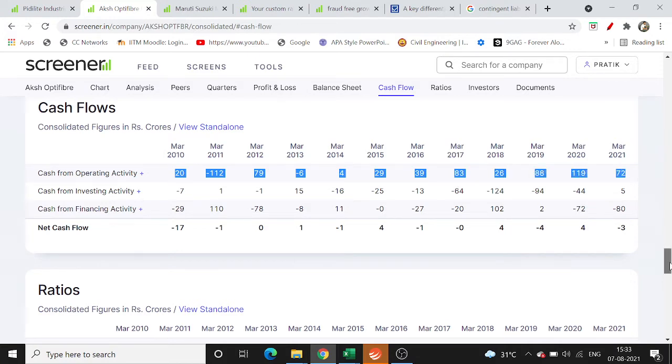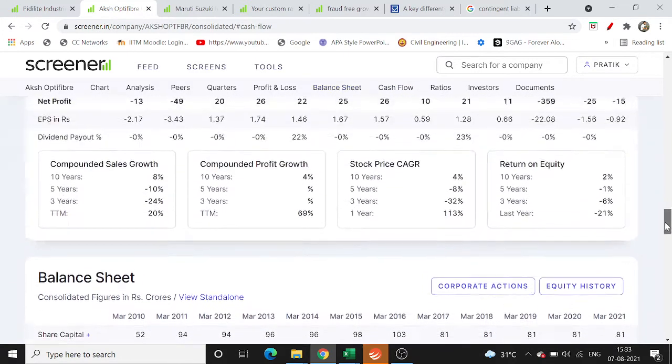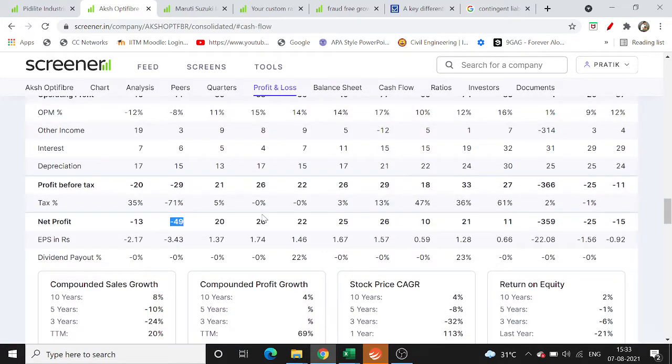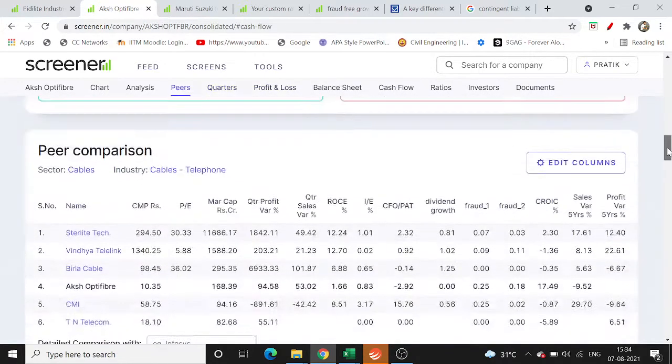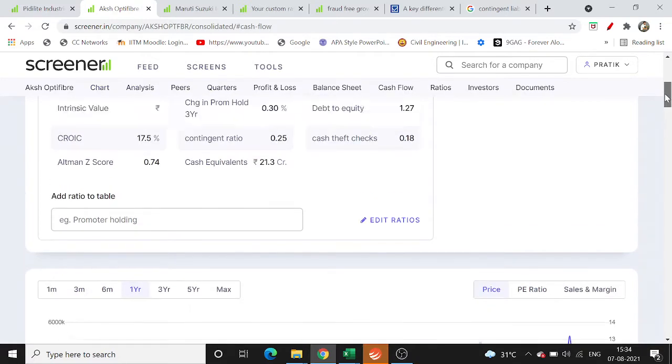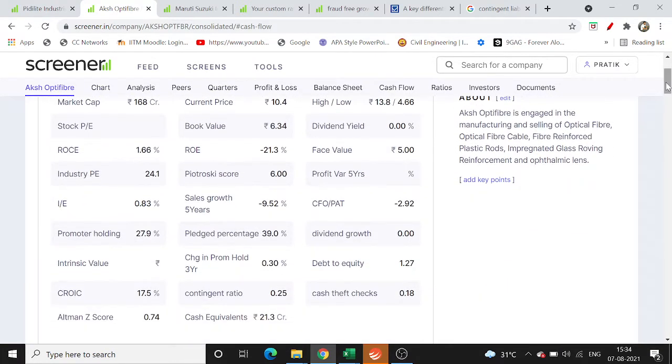But if we compare it with the profit after tax, which is the net profit, we find that the profit after tax is higher than the cash flow from operating activities, which is a sign that the company on paper is able to show profit but is not able to generate cash. So this ratio has to be greater than or equal to 1 for a good, healthy company.